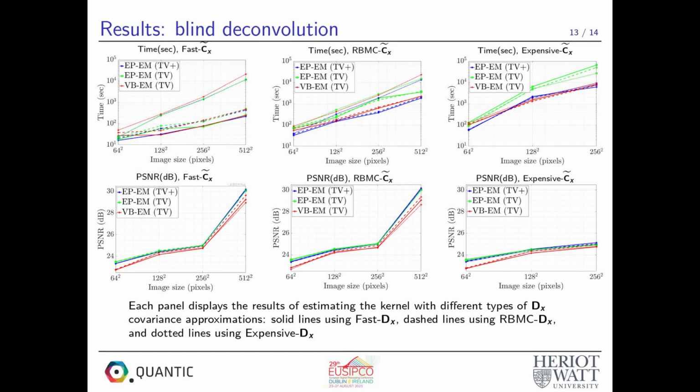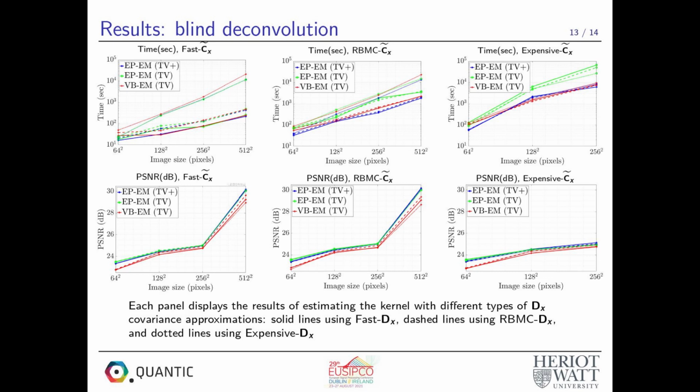We now assess the performance of EP when the kernel is unknown. The proposed PID approach, EPEM with TV prior and non-negativity, and with only TV prior, is compared to VPEM with TV prior. The tests are carried out with different image sizes from 64 square to 512 square.